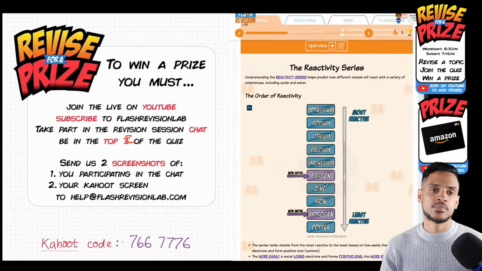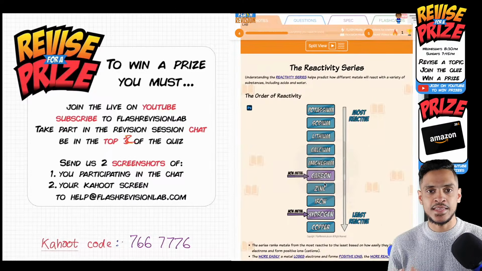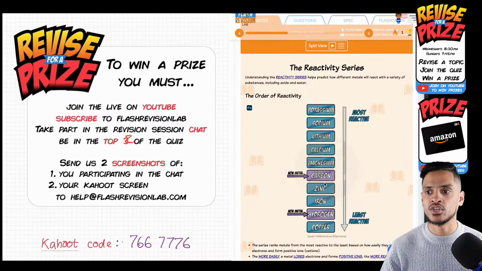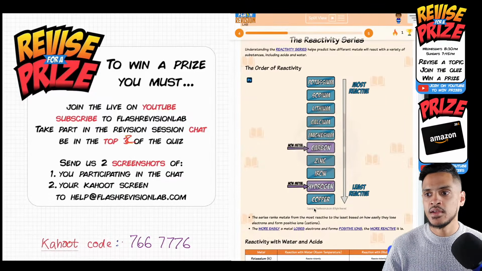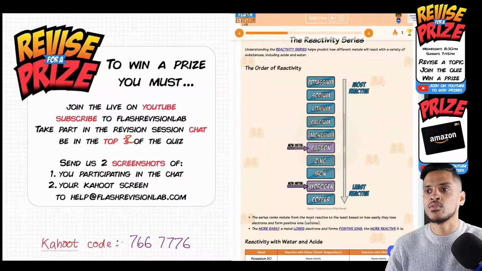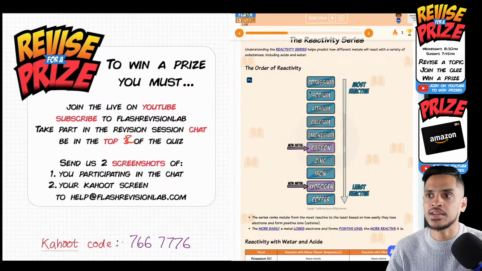That doesn't mean there's not other elements in there. There's other elements such as silver and gold. You might have seen that in there, depending on what textbook you're looking at. Under copper, you would have silver. Under silver, you would have gold. Those are the least reactive elements. The most reactive elements we have are potassium, sodium, and lithium.